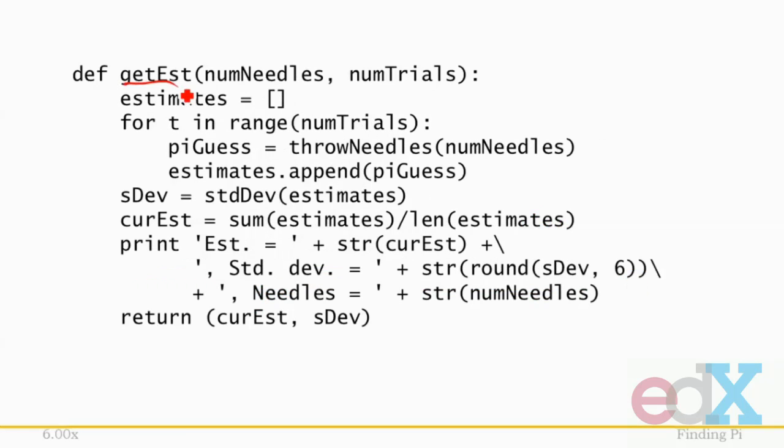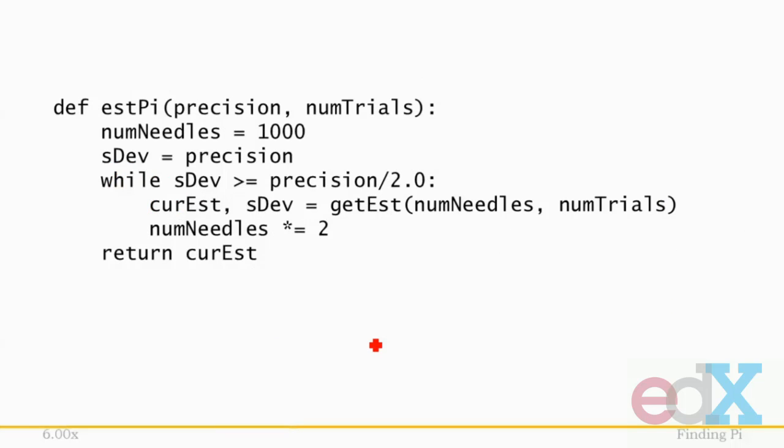The function getEst uses throw needles to find an estimate of pi by dropping num needles and averaging the result over num trials. It also computes the standard deviation, prints what it's doing, and then returns both the current estimate and the standard deviation. Now you might wonder why we're bothering with the standard deviation. And the answer is, we not only want an estimate of pi, we want to know how good the estimate really is. And that's what the next function does for us.